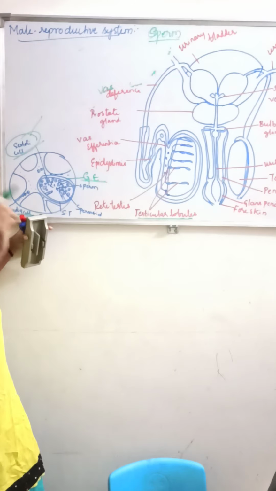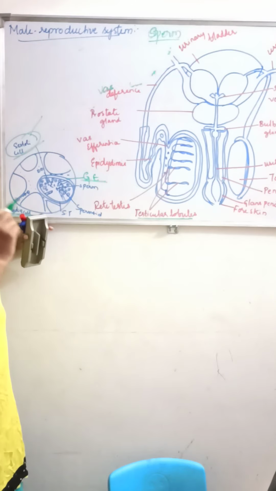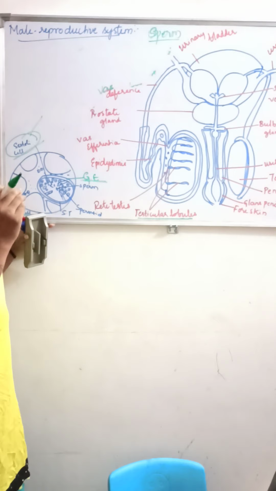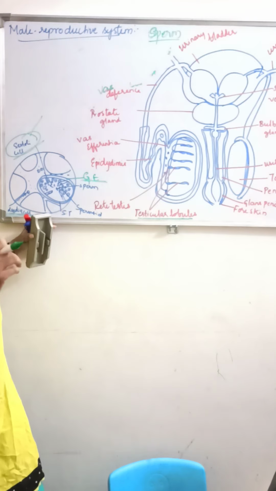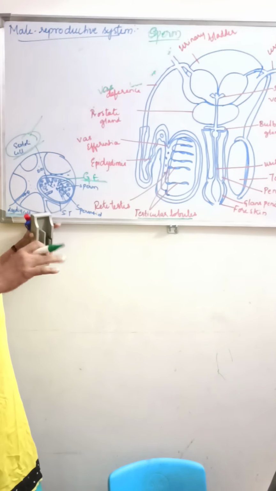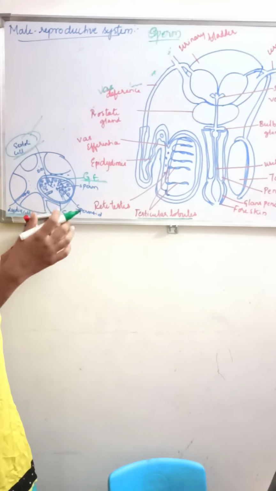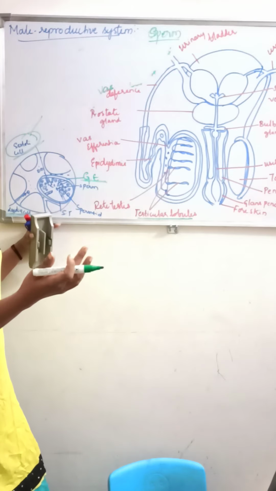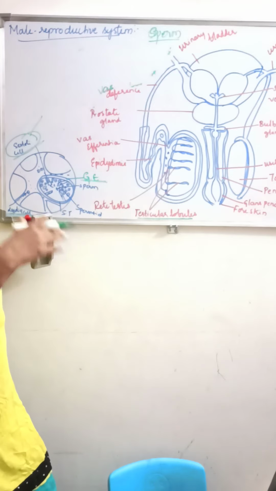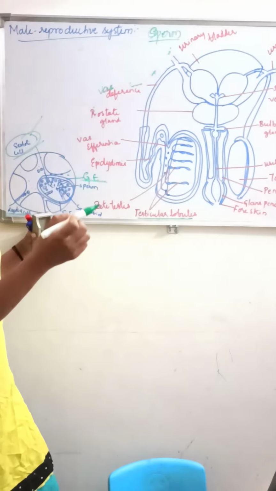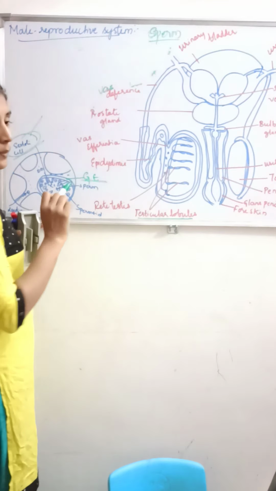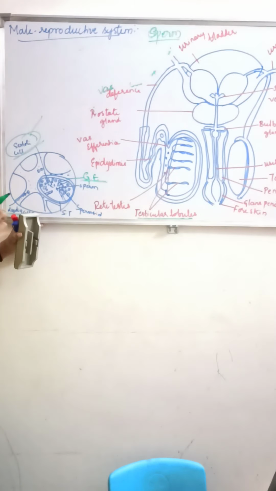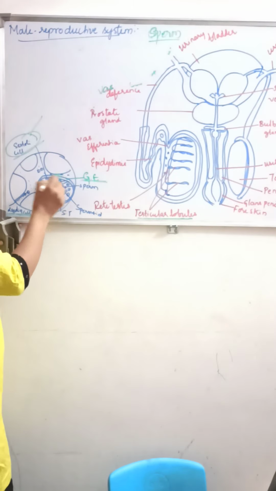Understood? So once the process of spermatogenesis is complete, what will happen? They will form haploid and motile male gametes, which is nothing but spermatozoa. This spermatozoa is converted and transformed into sperms.